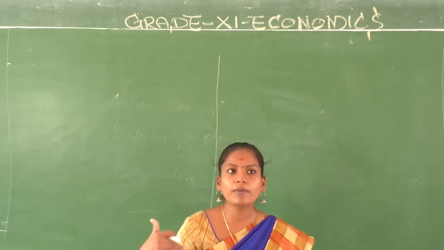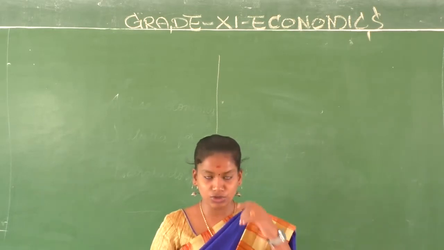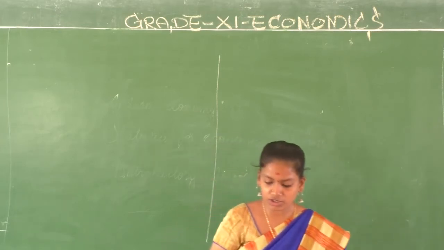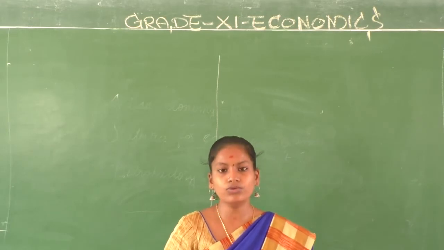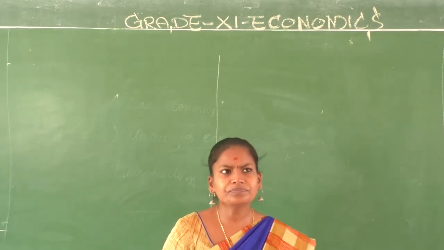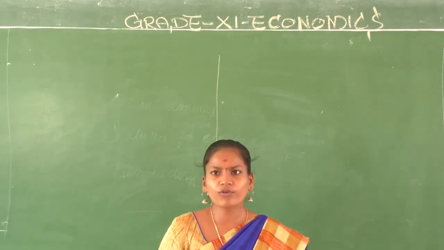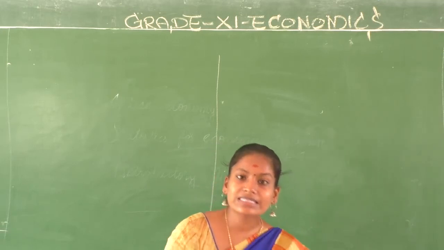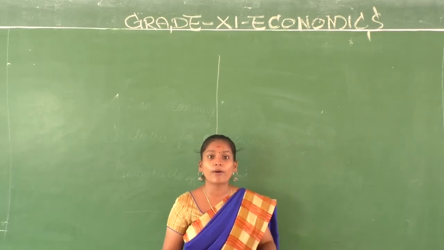You have data collection, organizing of data, presentation of data, measures of central tendency, measures of dispersion, correlation, index numbers, and use of statistical tools. This is actually a very interesting subject. You would have already read about economics, but when you mix statistics with economics, this is really going to be a very interesting topic for us.